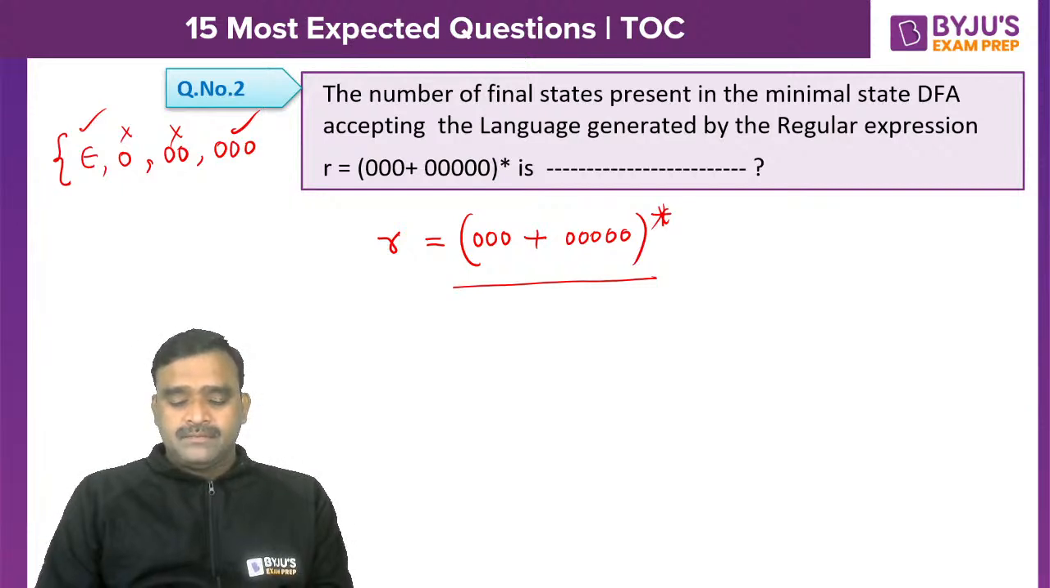Good. No. Actually, we are talking about number of final states. I did not talk about total states. Definitely, you have to construct a DFA with minimum states. Out of that, how many final states are there in the minimum state DFA? As you know, minimum state DFA is unique.